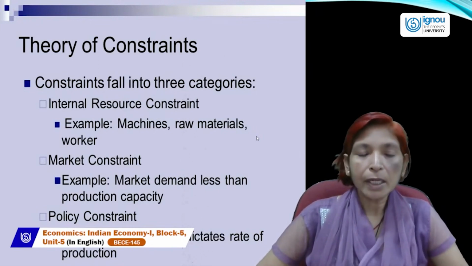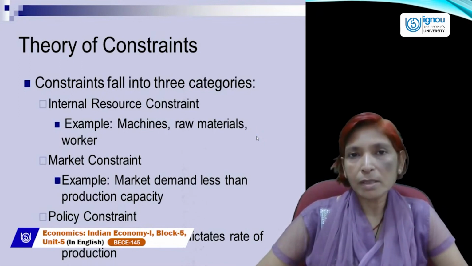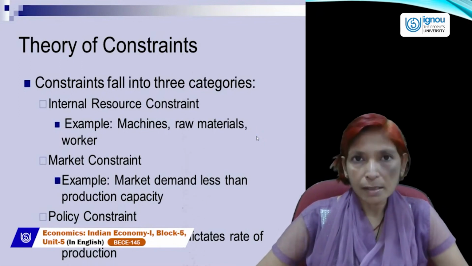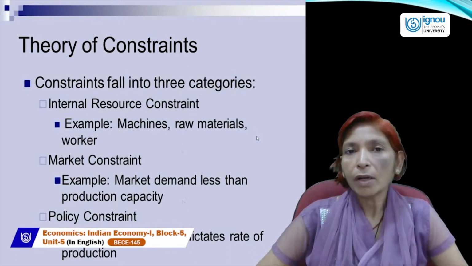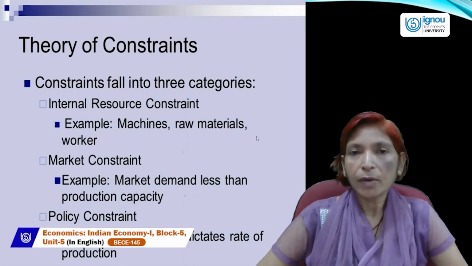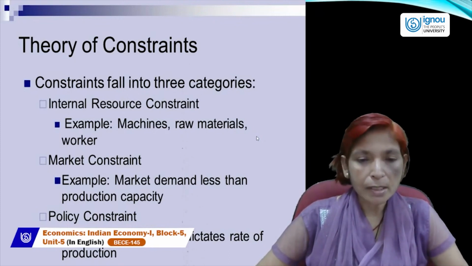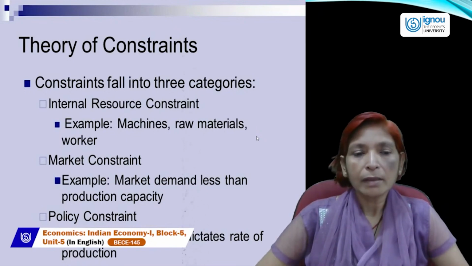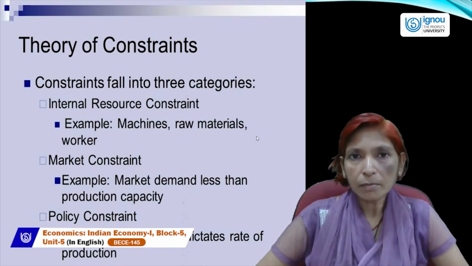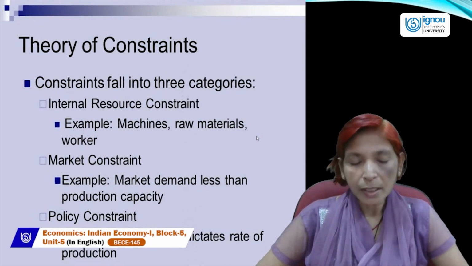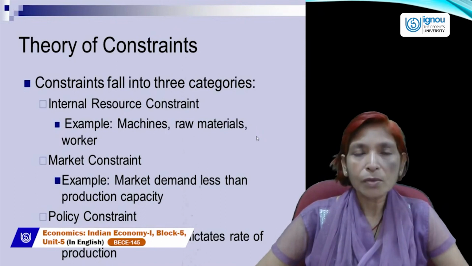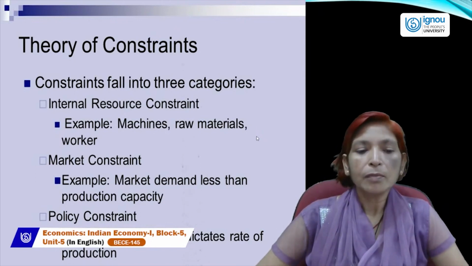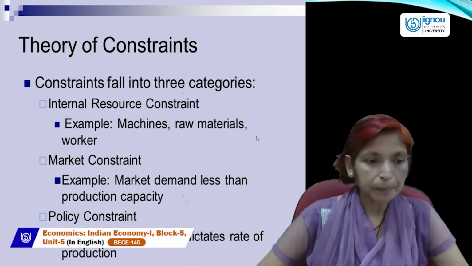If any country can produce more goods and services but demand is less, then producers will not get any benefit from producing goods and services. And when they decrease the output level, then employment and income levels will also fall, and economic growth will be hampered or less developed.